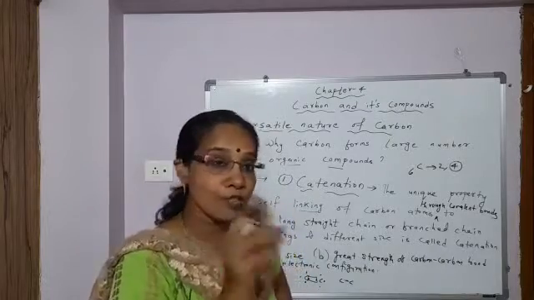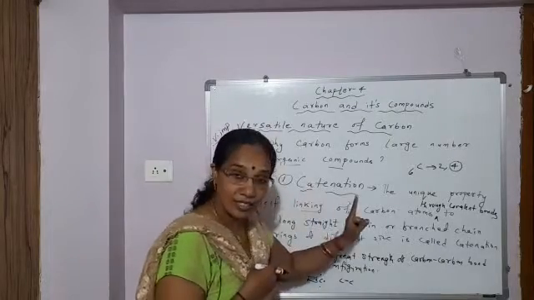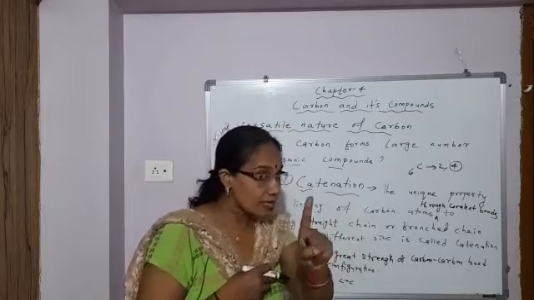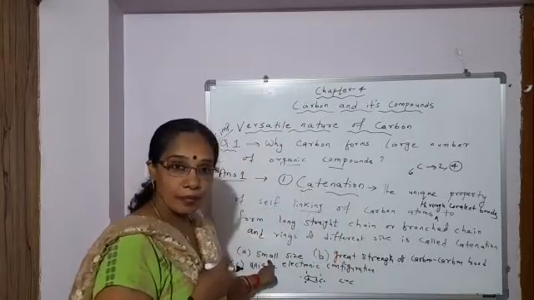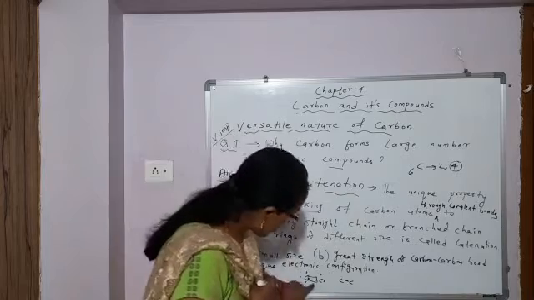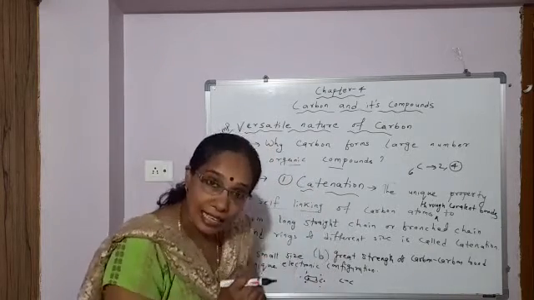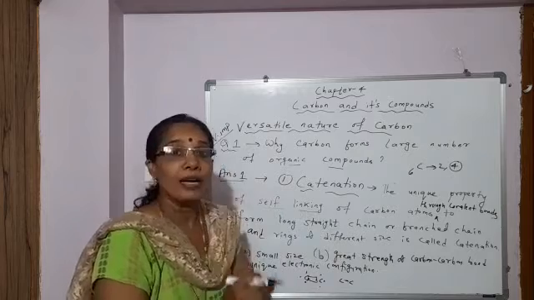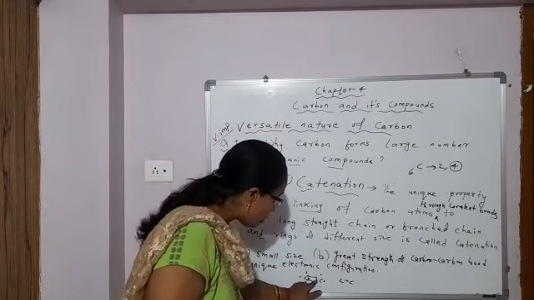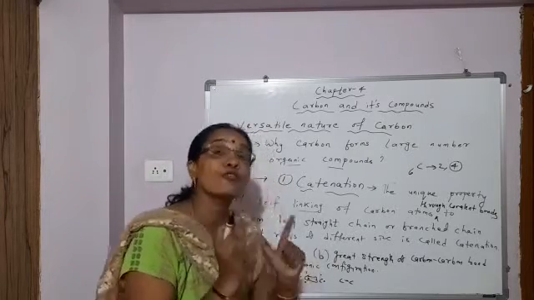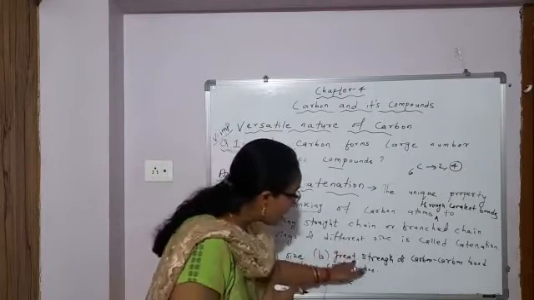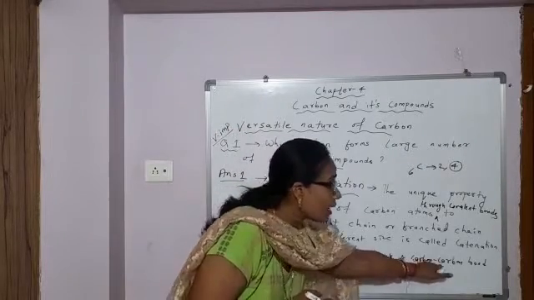And why does carbon show catenation to a large extent? 3 reasons. First, small size. Because of small size, the shared pair of electrons between two carbon atoms is strongly held by the nucleus of the carbon atom, and so the bond formed between two carbon atoms is strong. So the second reason, great strength of the carbon-carbon bond.